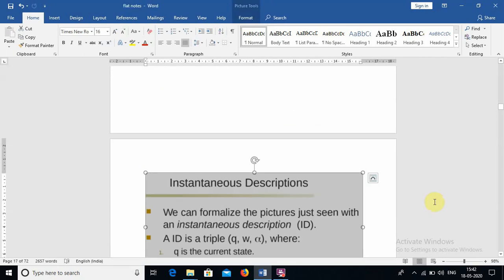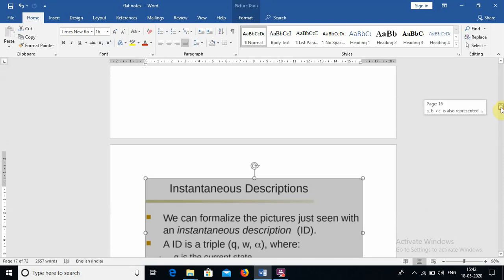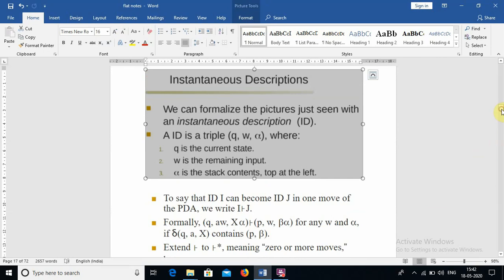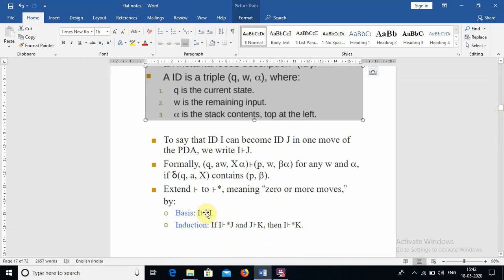Now if we present the same example with the instantaneous descriptions, IDs, it is a triplet, we know already. This is the turnstile notation, which can be defined like this. If we define a star to the turnstile notation, that is nothing but a set of transitions involved between two IDs. Let's take I as an ID and J as an ID. A turnstile notation with a star means there are more than one move between I and J.